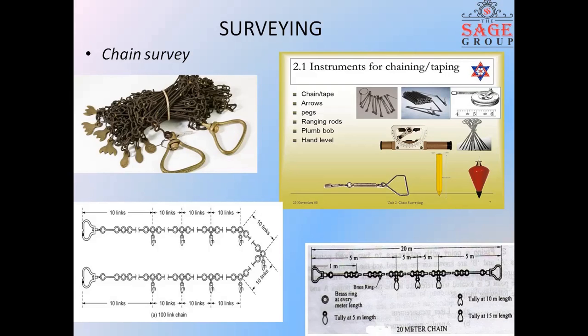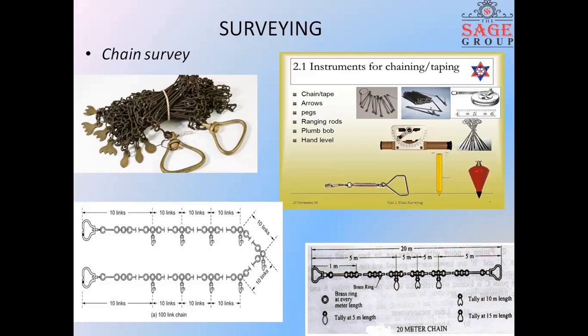In the chain surveying, the following instruments or equipment are used: chain, tape, arrows, pegs, ranging rod, plumb bob, and hand level. The purpose of using these instruments: first, the chain or tape is for measuring distance.